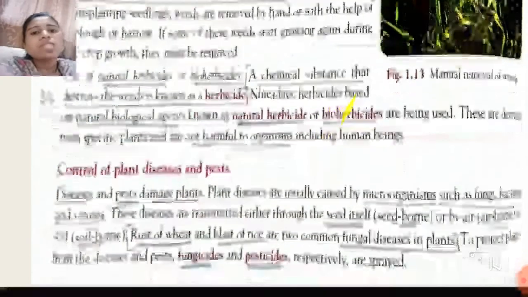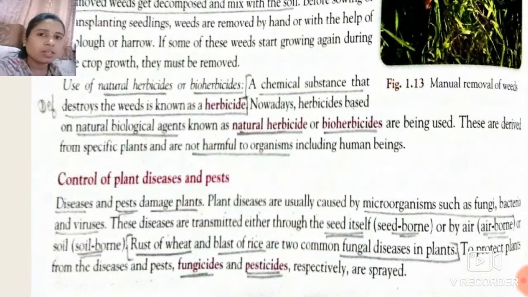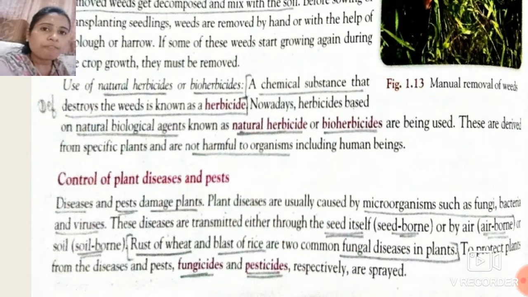Now, the next topic is the control of plant diseases and pests. Just like weeds, there are also certain factors which affect the growth of our main crop. The main factors are pests and certain microorganisms. Pests and diseases, these two are the main factors which damage our plants. Plant diseases are usually caused by certain microorganisms known as fungi, bacteria and viruses.